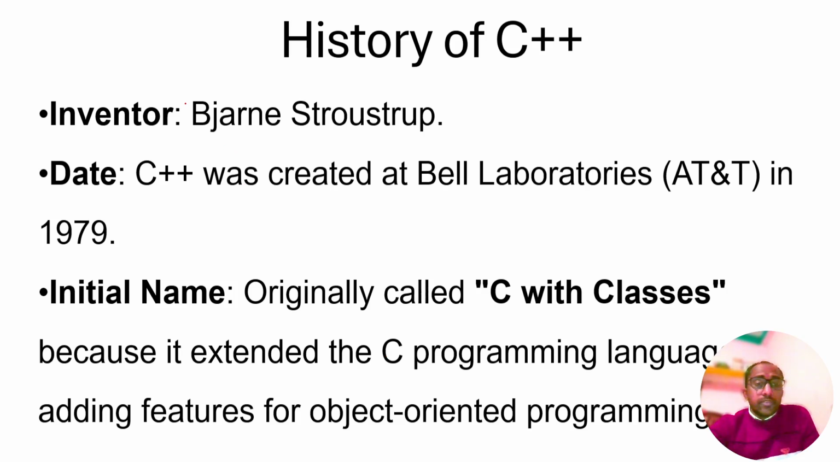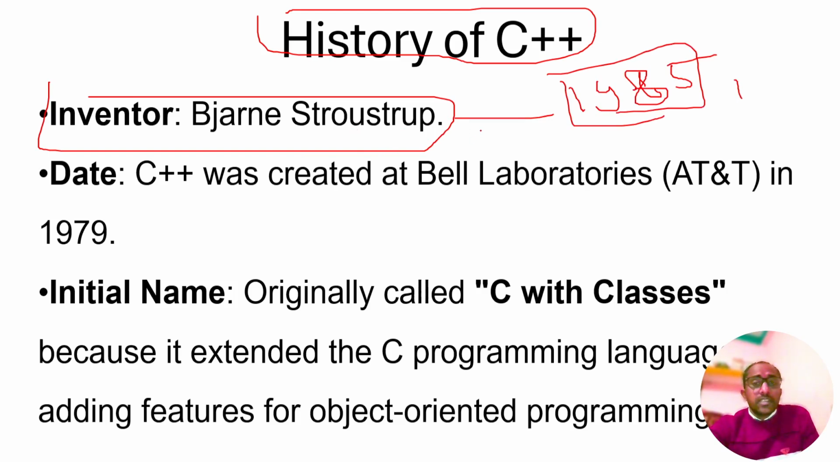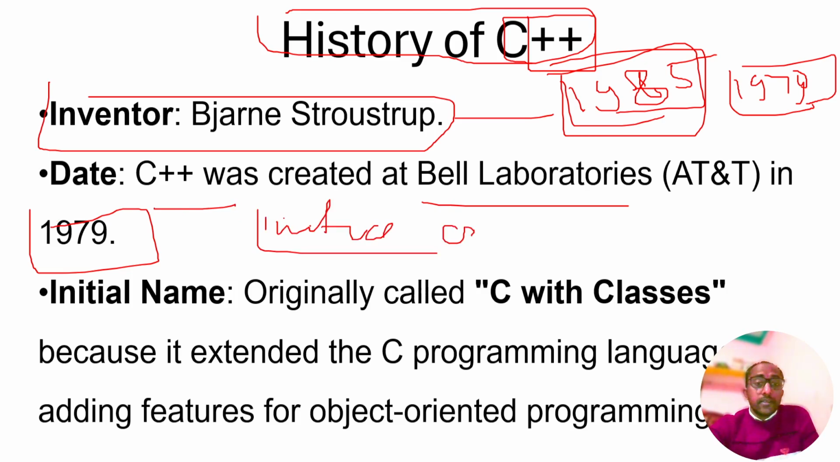If you see the history of the C++ programming language, it was invented by Bjarne Stroustrup in 1985. The creation of C++ was started in 1979, but it was finally introduced with the name C++ in 1985. C++ was created at Bell Laboratories, AT&T Bell Labs, in 1979. That was the initial phase, the initial creation, 1979.